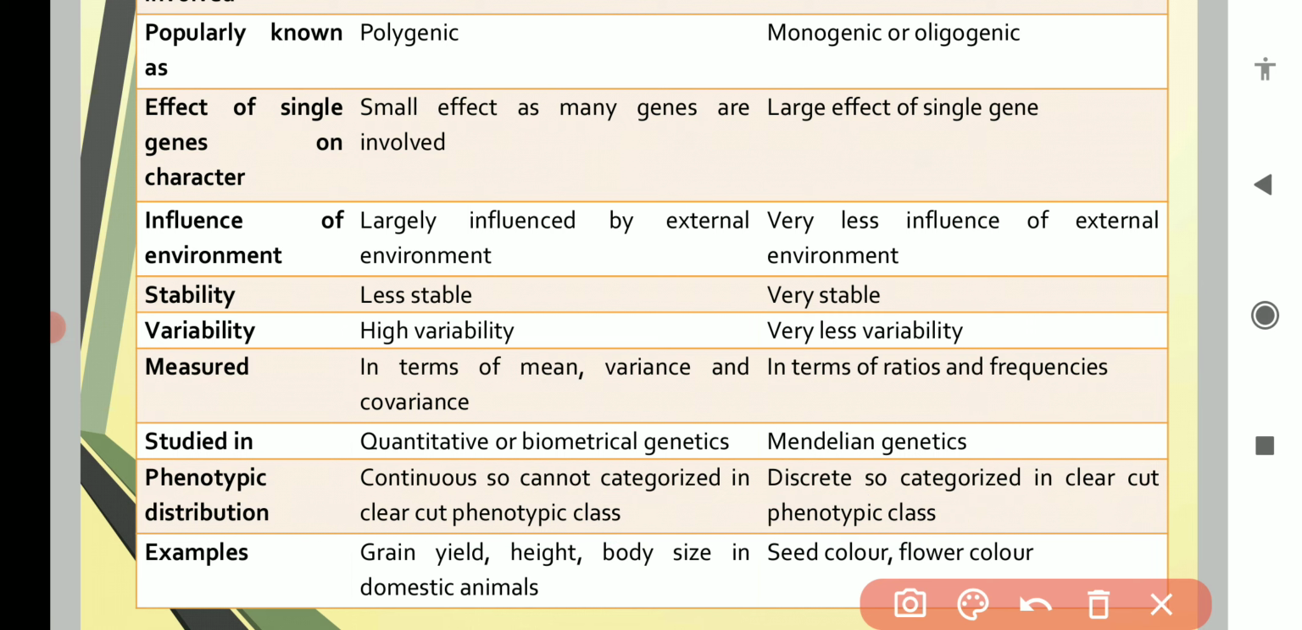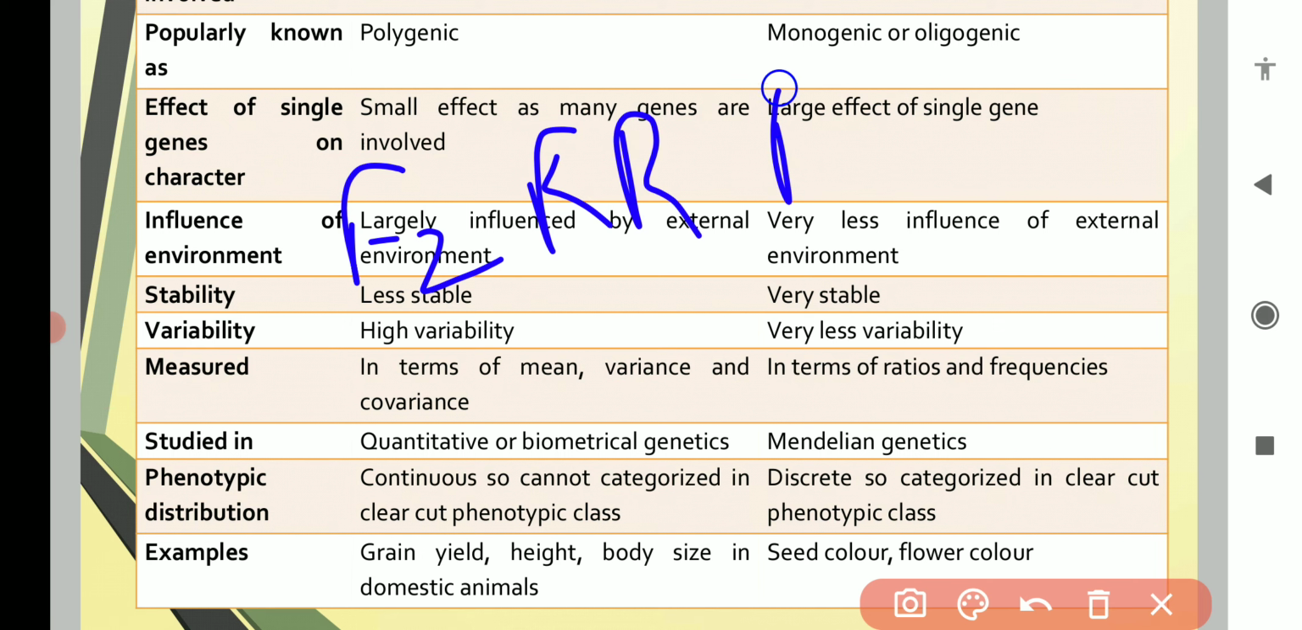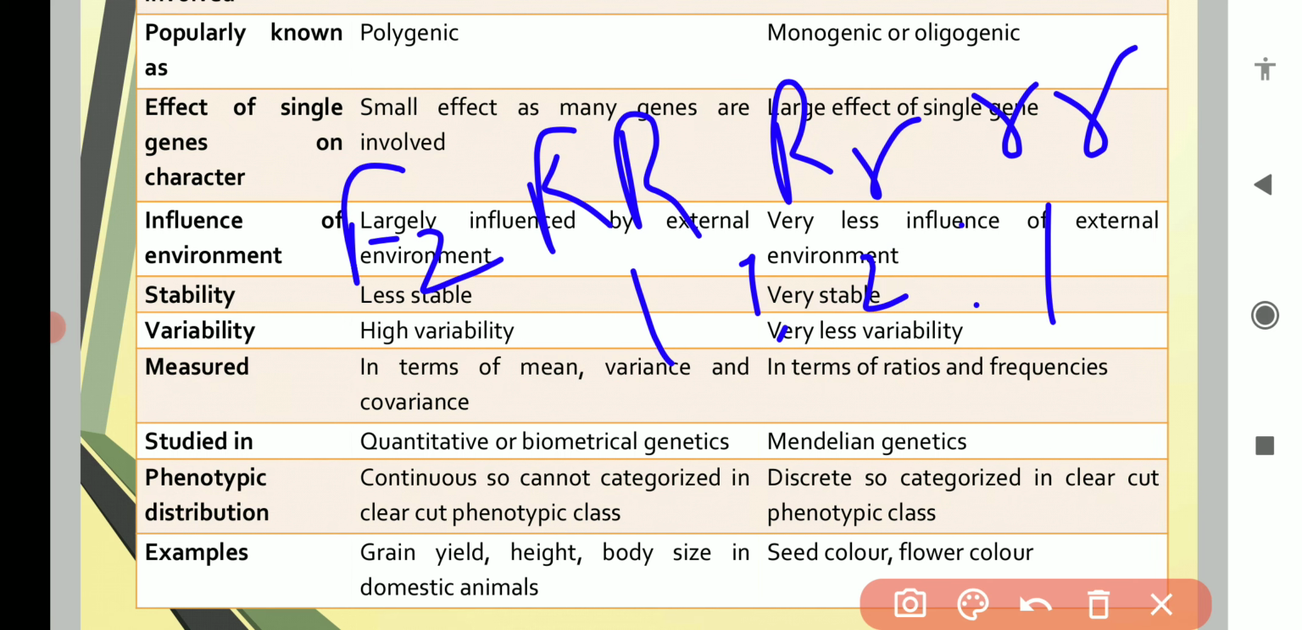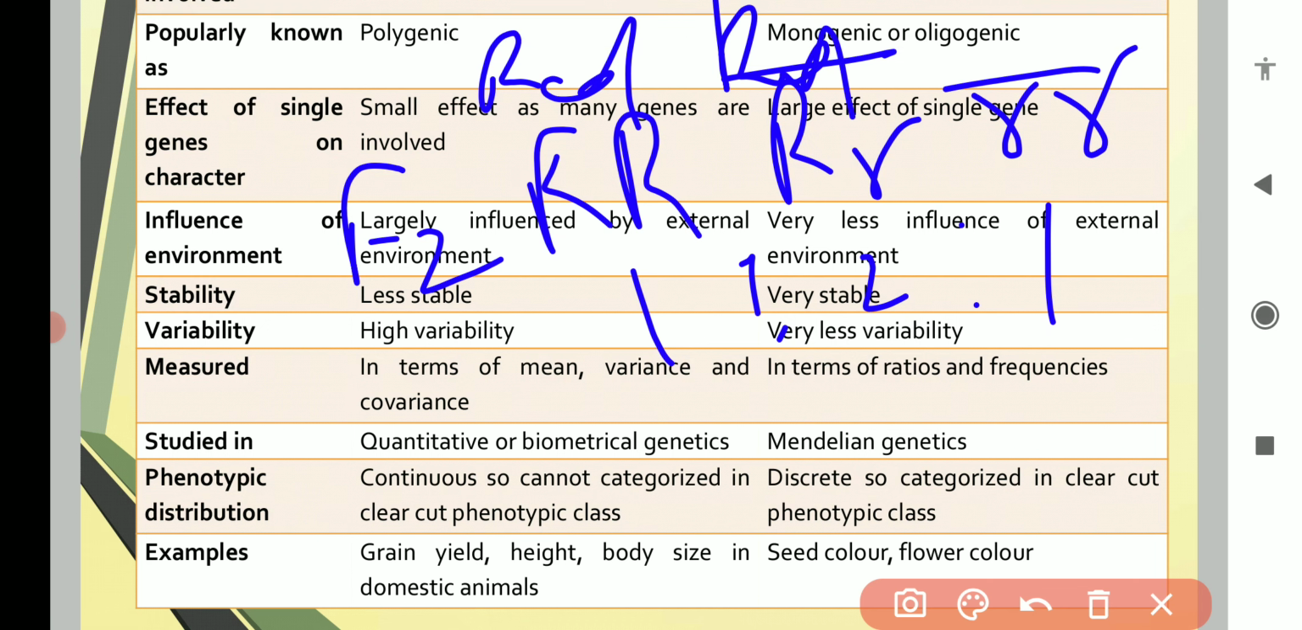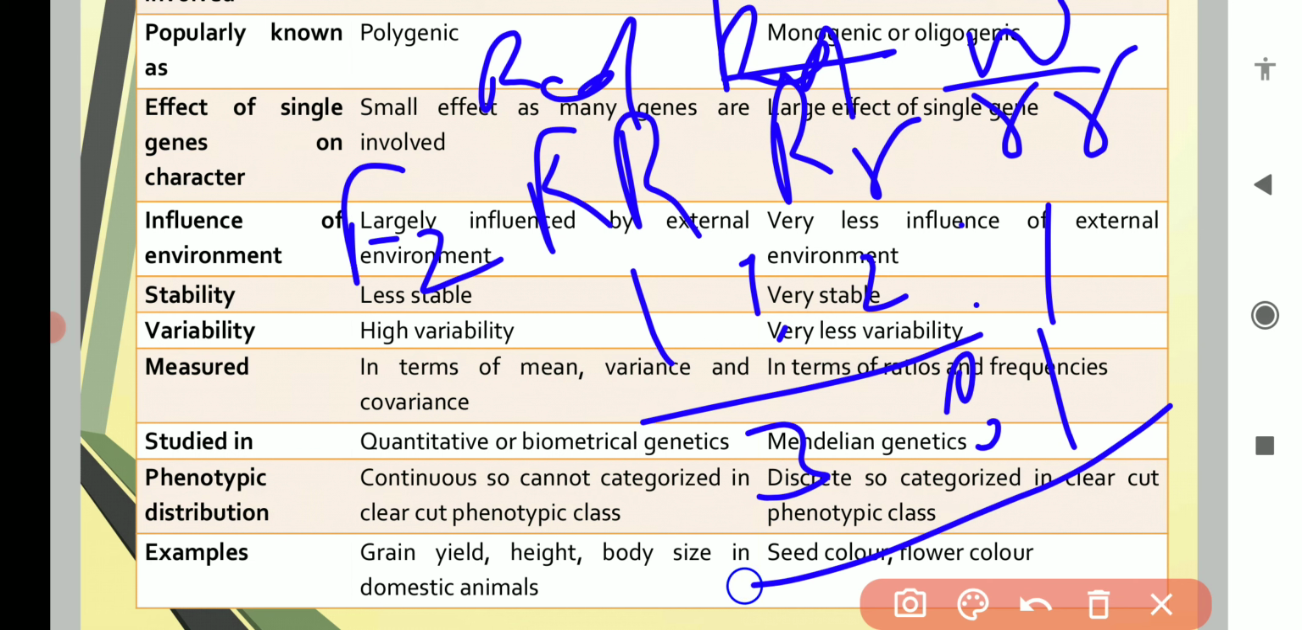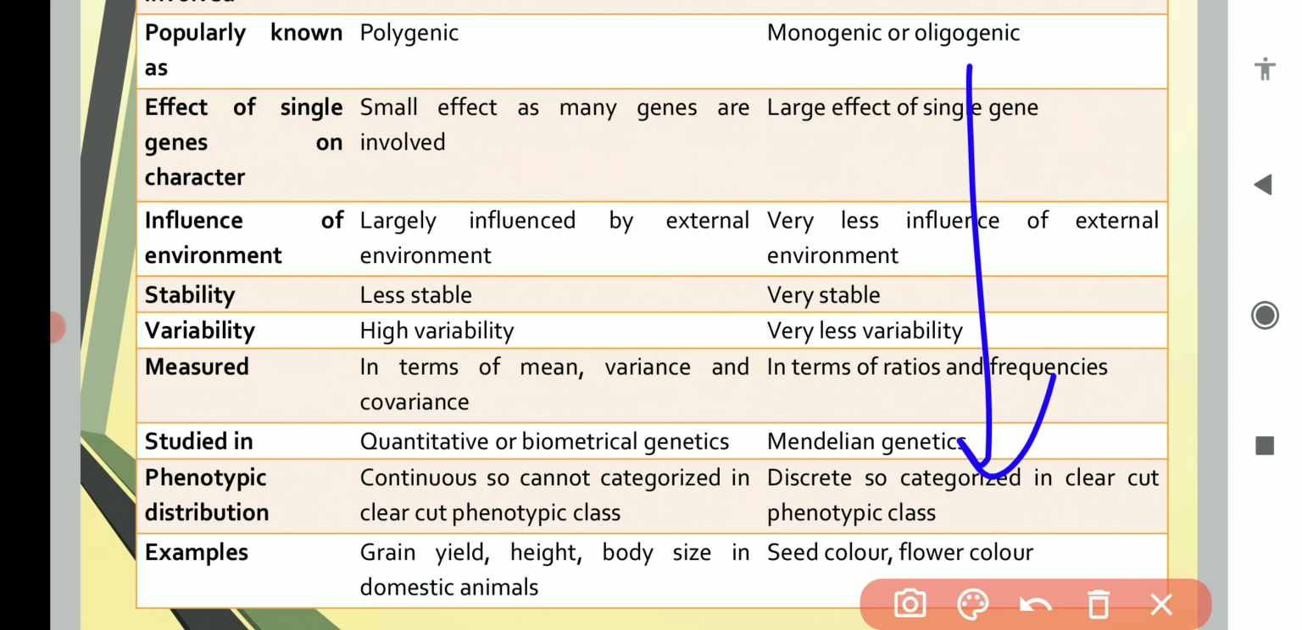For example, flower color. In F2, you will observe RR, Rr, rr in a 1:2:1 ratio. The first will be red, the second will again be red, and the last will be white. So we can categorize 3 red and 1 white, a 3:1 ratio. Clear-cut categorization will be there in case of qualitative characters. But in case of quantitative characters, we cannot categorize plants or animals.